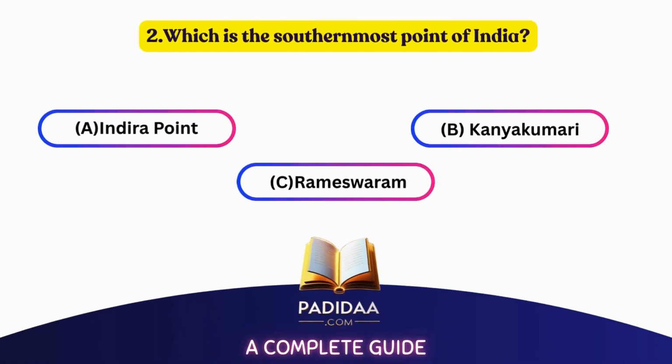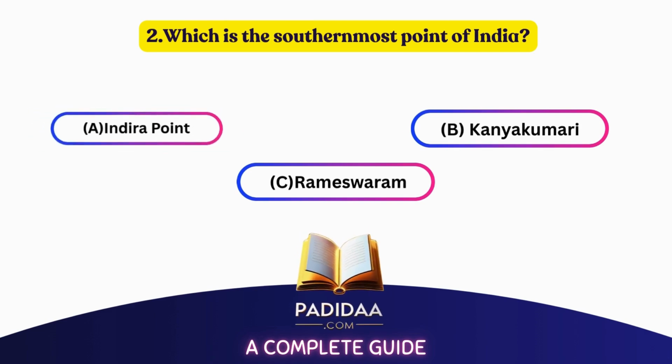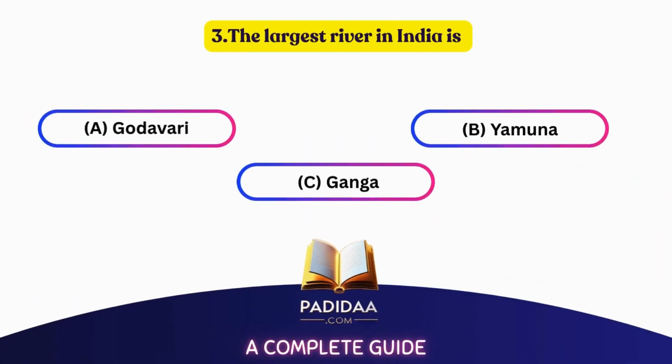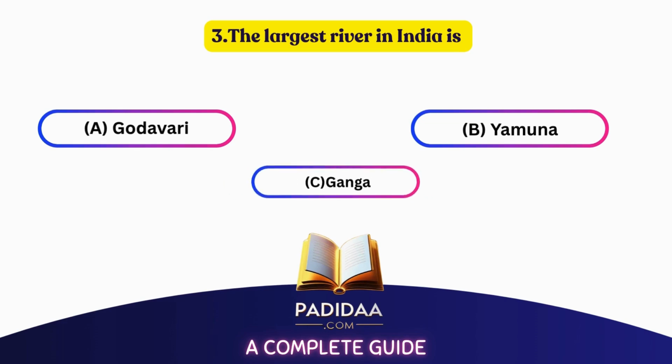Which is the southernmost point of India? A. Indira Point, B. Kanyakumari, C. Rameswaram. The correct answer is A. Indira Point. The largest river in India is A. Godavari, B. Yamuna, C. Ganga. The correct answer is C. Ganga.